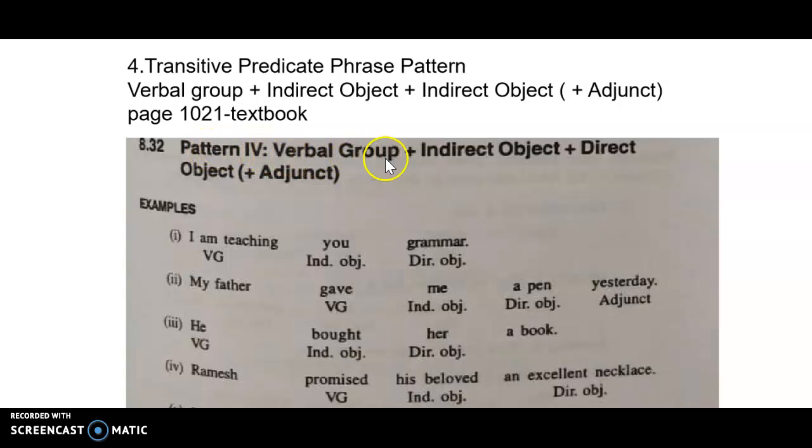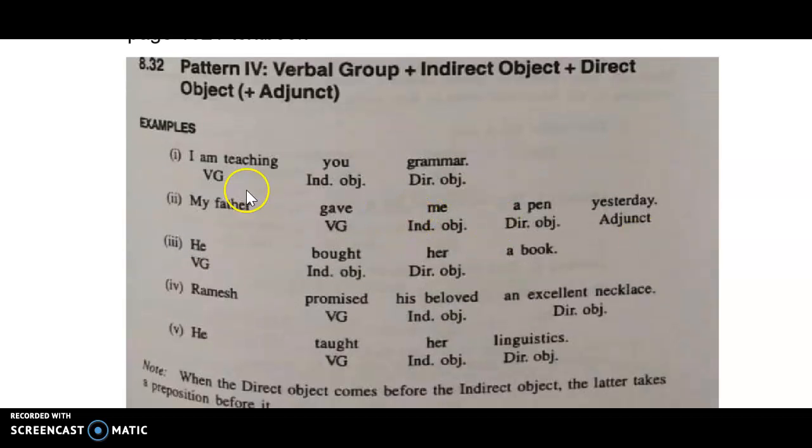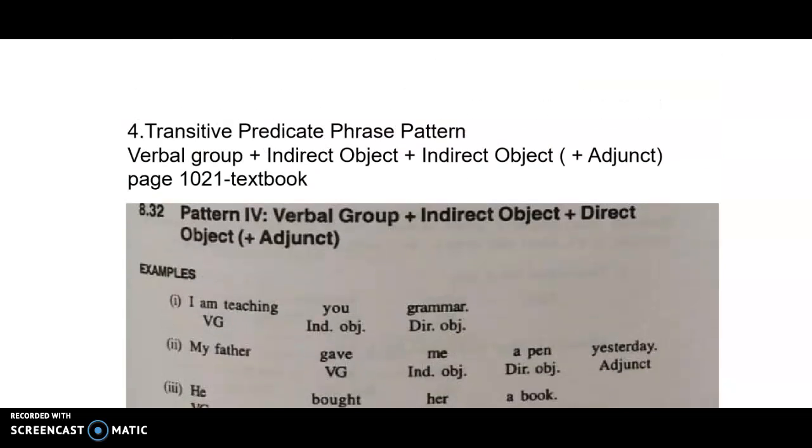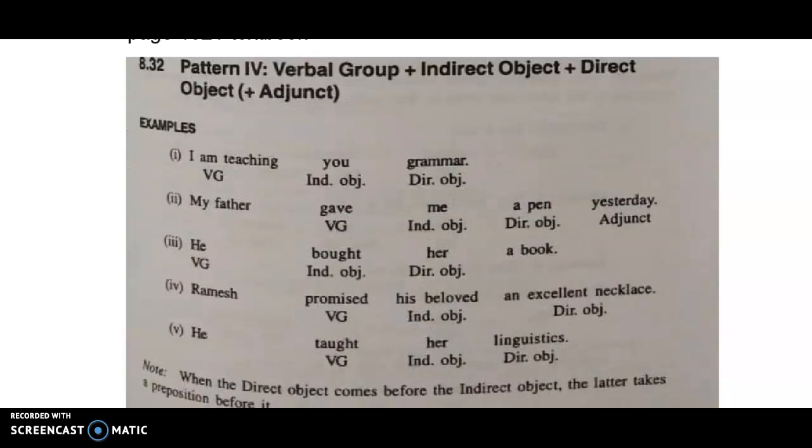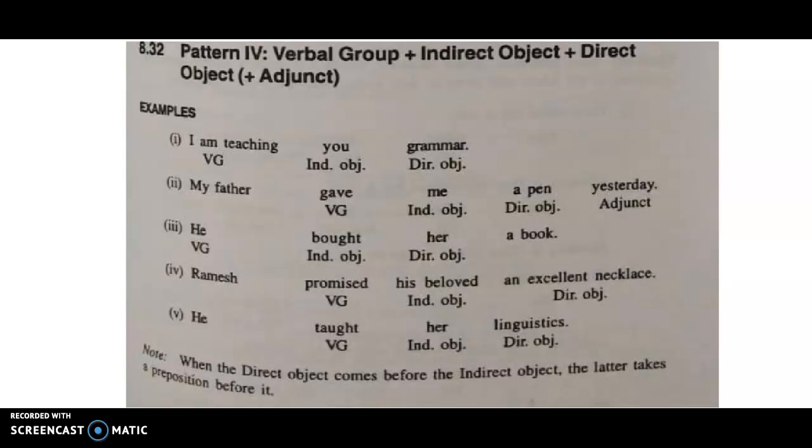Pattern 4 is verbal group plus indirect object plus direct object plus adjunct. So what is the fourth pattern? Verbal group plus indirect object plus direct object, with or without adjunct. Please correct yourself. Here it is indirect object plus direct object. I'll correct the PPT and send it to you again.